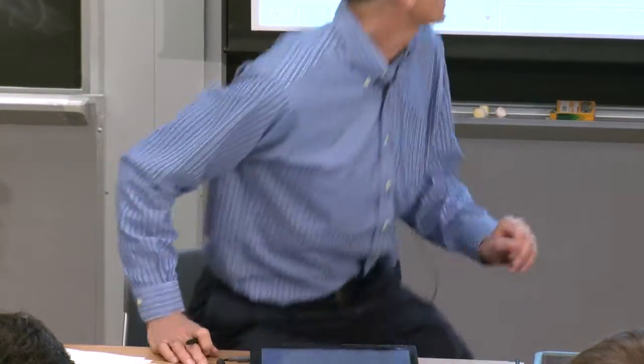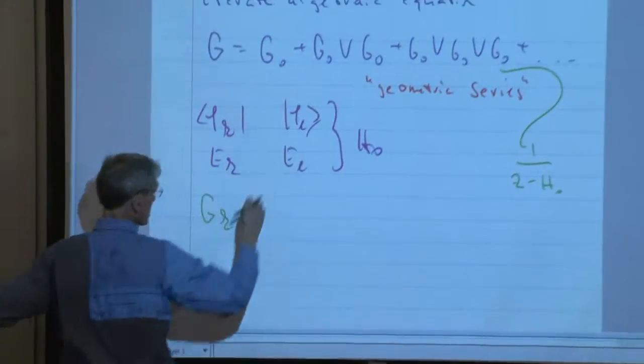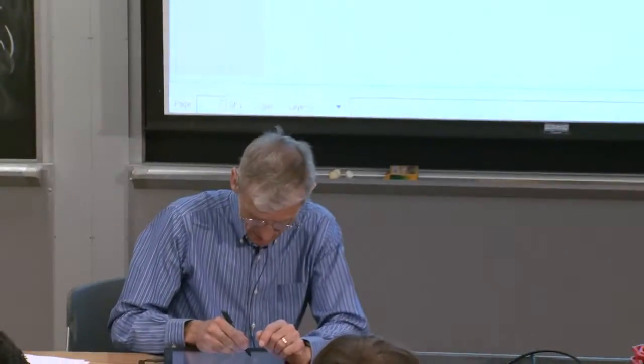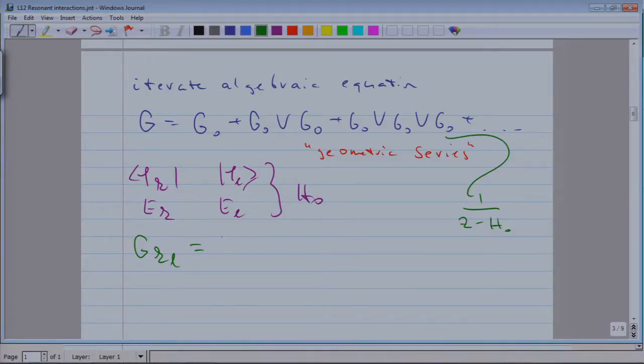So therefore, if you write this equation as matrix elements, the first part, the G0, gives us 1 over Z minus Ek. And since we are diagonal in H0, it's delta KL.